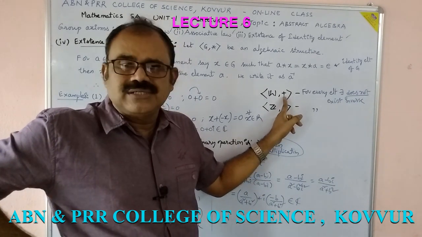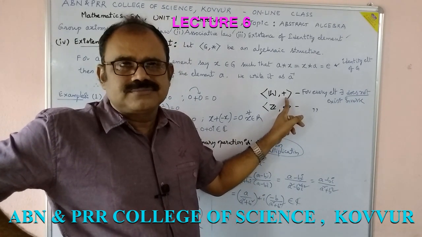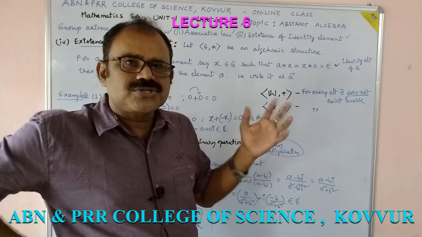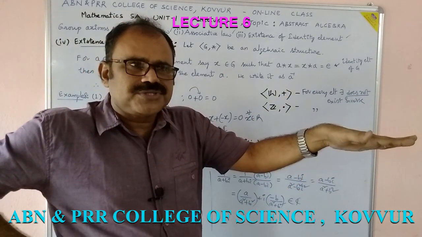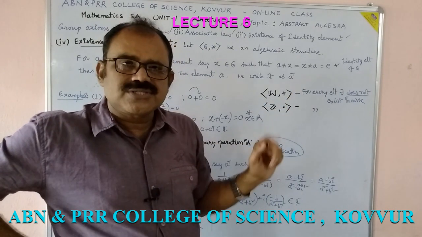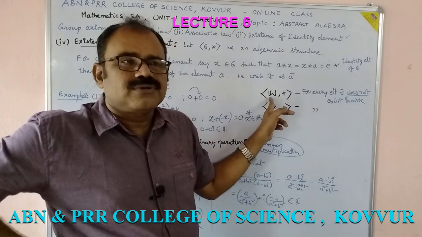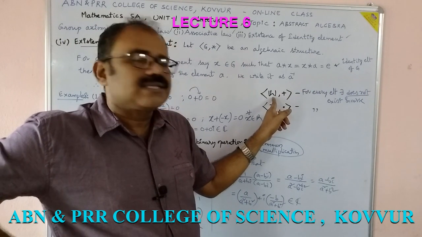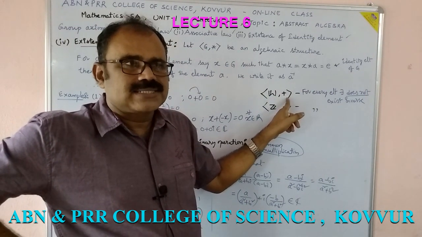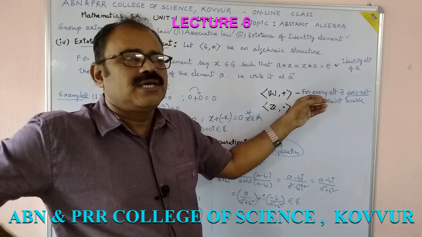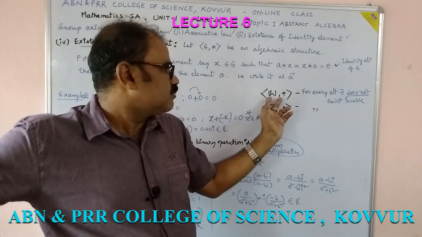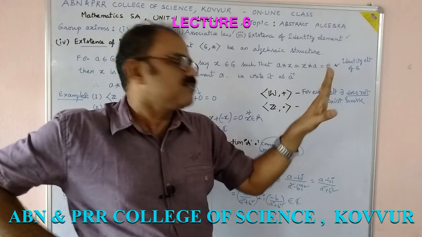Additive inverse of 3 is minus 3. Is minus 3 there in the whole numbers? No. Consider 25. What is the inverse of 25? Minus 25. So negative integers do not exist in W. Therefore, the inverse axiom fails in W plus. For the whole numbers, when the binary operation is addition, the inverse axiom fails.